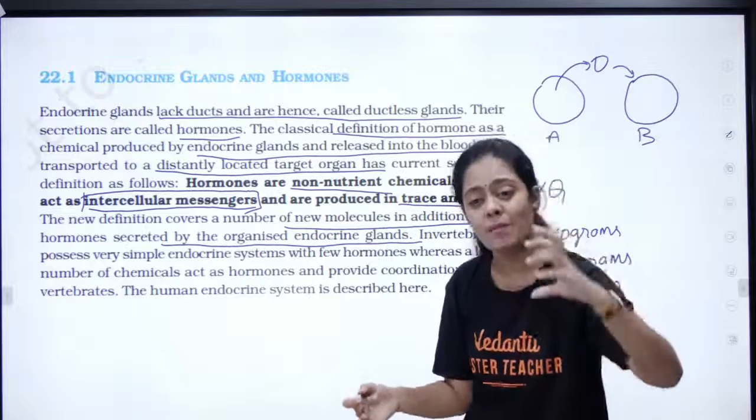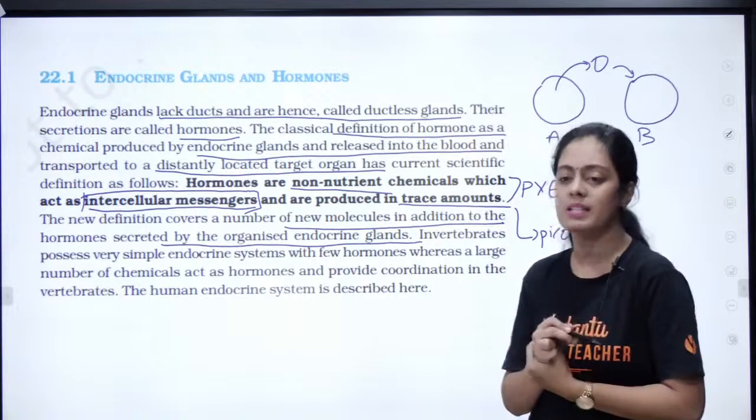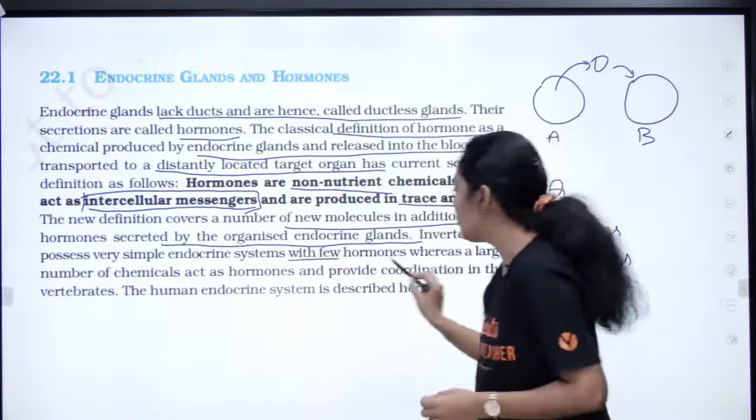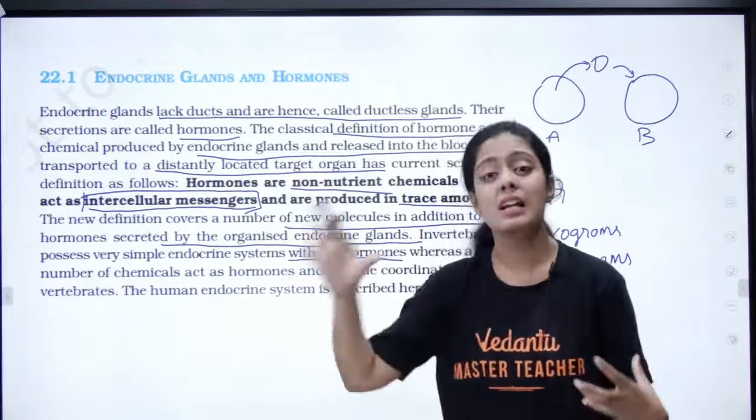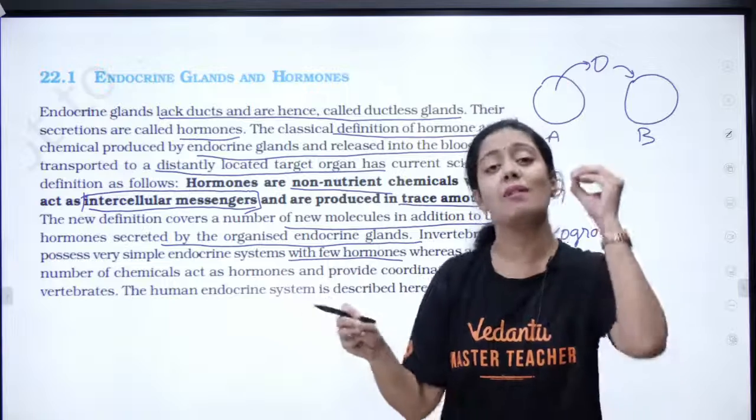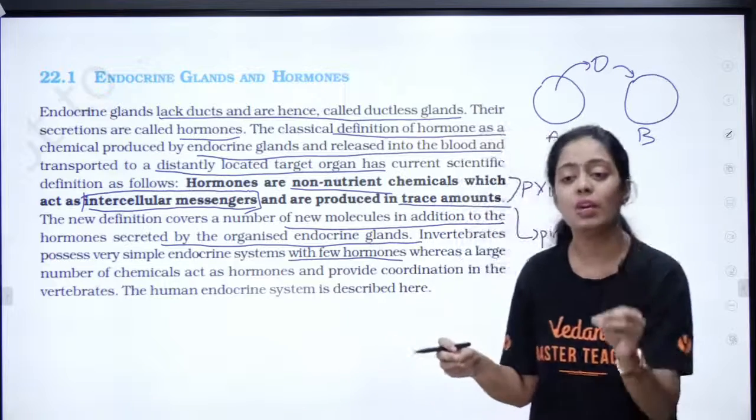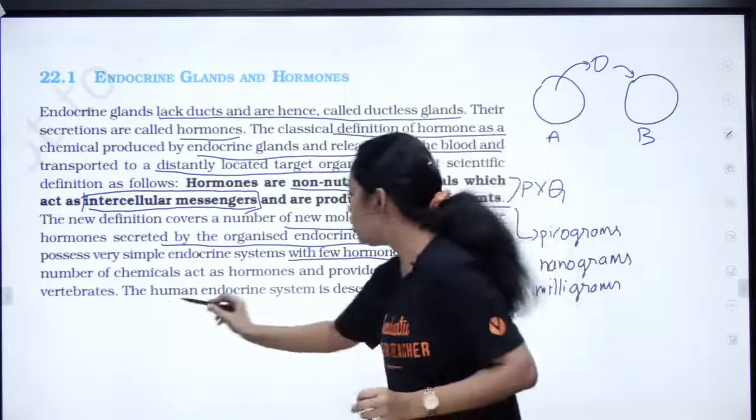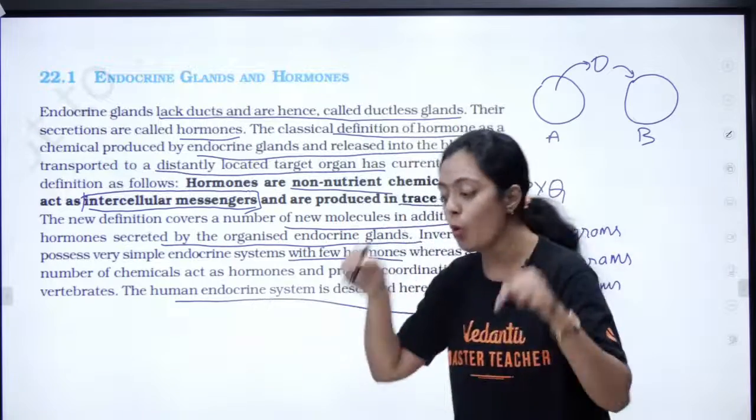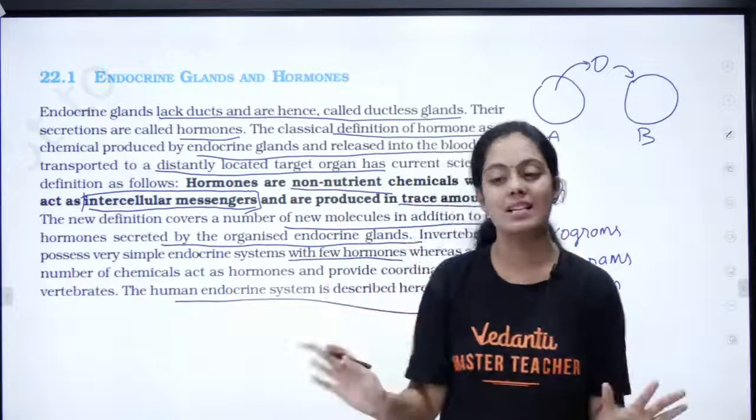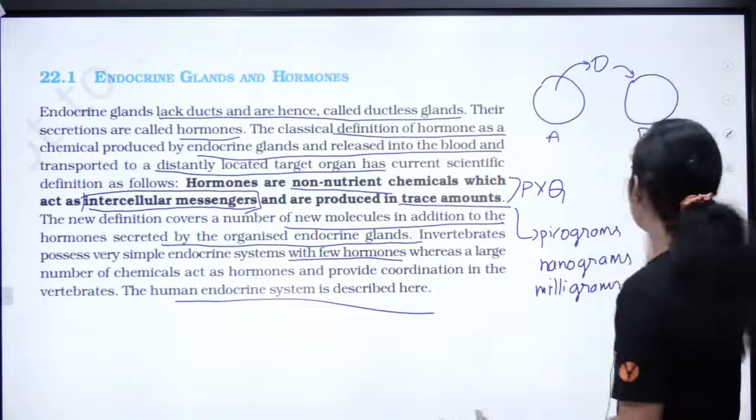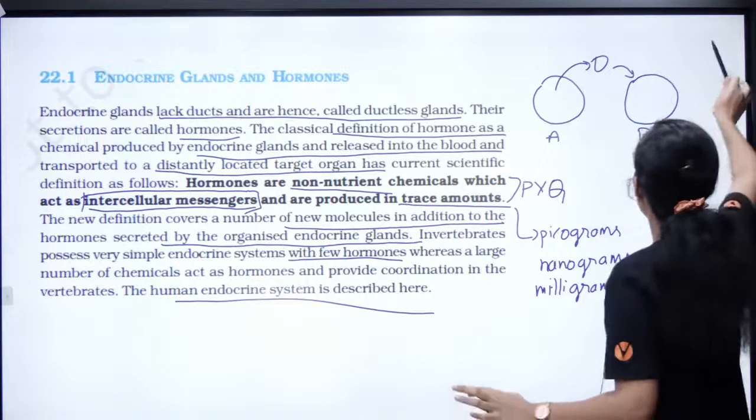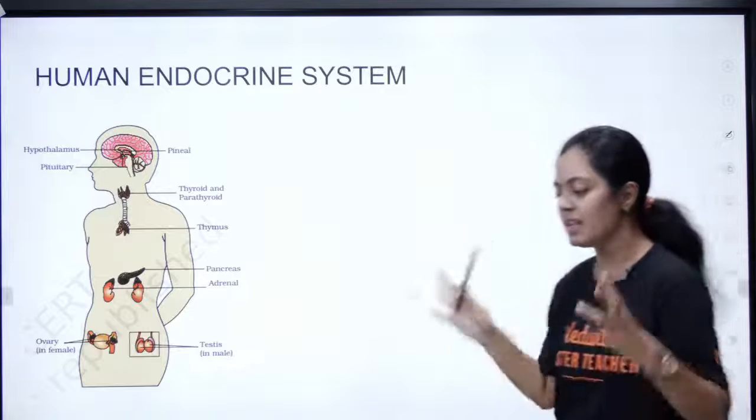There are very primitive, very simple endocrine systems with very few hormones. But when it comes to vertebrates, right from your fishes till your mammals, all of us have a very well developed endocrine system. So the human endocrine system is what we are going to discuss in today's session, pasangala. If this is clear, please do let me know in the chat section. Yes. Now let's talk about the human endocrine system.